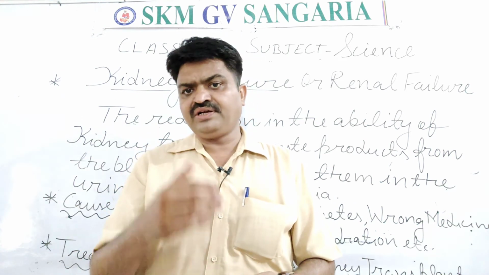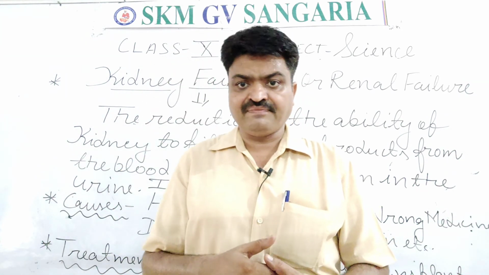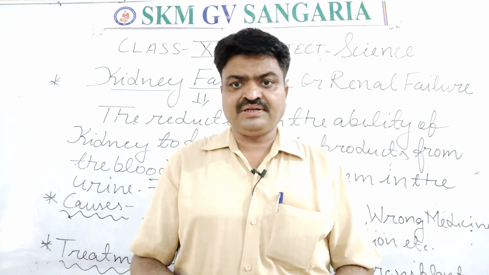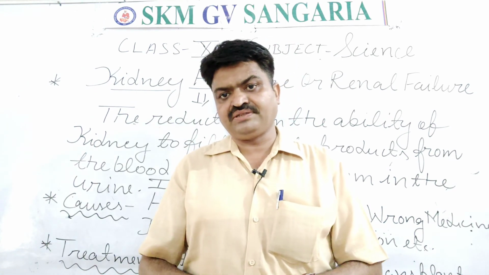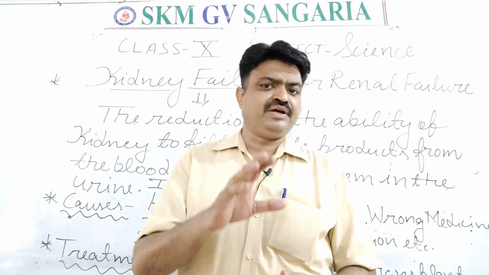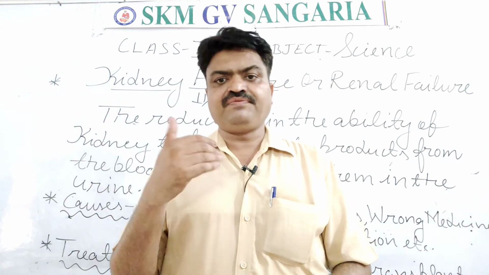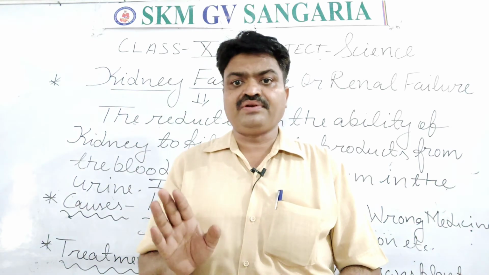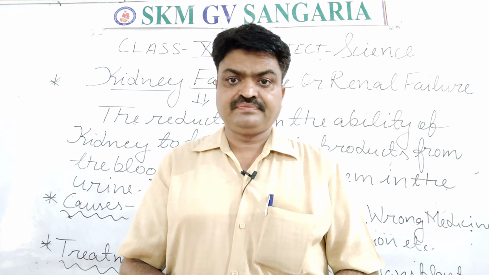In this, what happens, student? A kidney from another person, from a healthy person, is taken, and it is transplanted to the person who has kidney failure. The surgeon does the operation and transplants the kidney. Now, with the help of that transplanted kidney, the function of filtration takes place, but it is also a temporary treatment, student. It is not a permanent treatment.